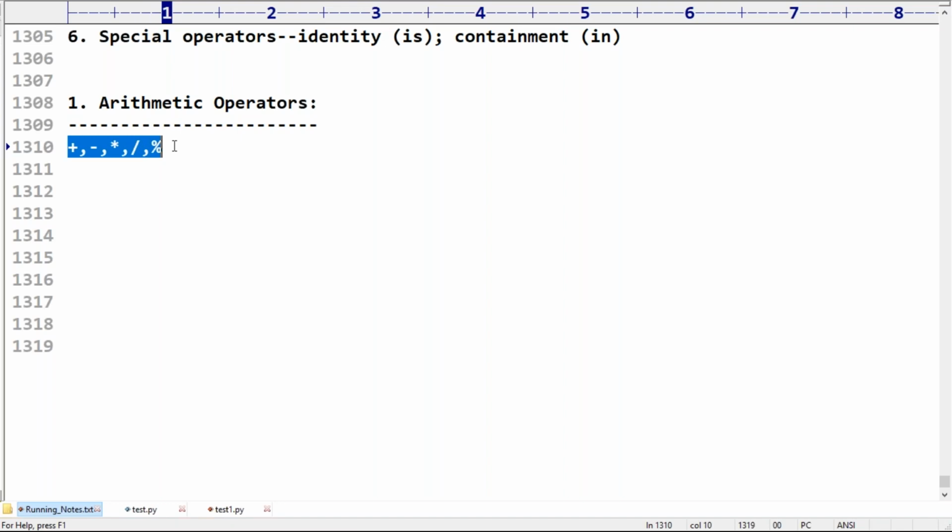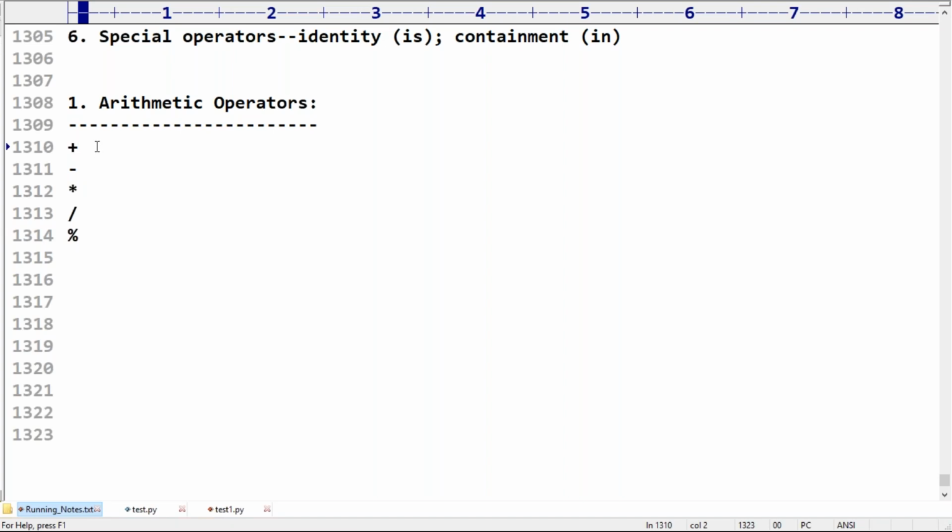These operators are considered arithmetic operators. In Python, plus means addition operator, minus means subtraction, star means multiplication, next is the division operator, and next is the modulo operator or remainder operator.